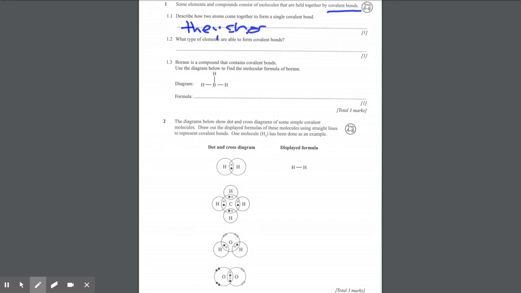They're going to share a pair of electrons, crucially as well. There's got to be two of those things, so we need to be sharing two electrons, or a pair of electrons. In most cases, it's one from each side. And in order to do that, the two elements that come together both have to be non-metals.